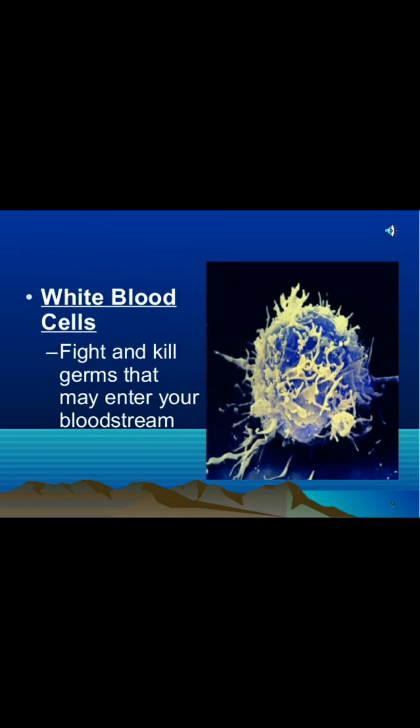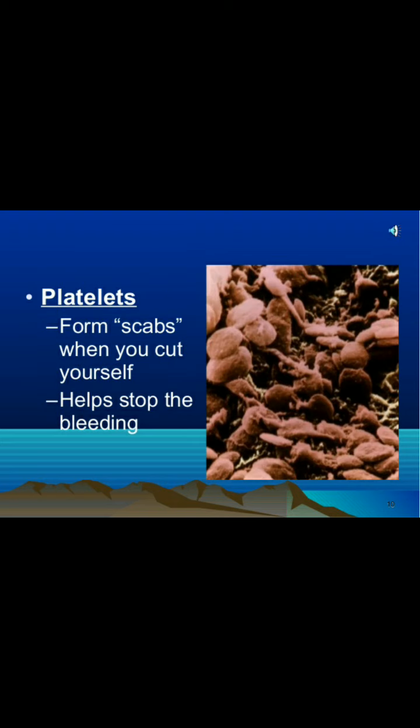Third one, white blood cells. They fight against the germs and kill them when they enter the bloodstream and the body. So we should have enough white blood cells, hence we will not fall sick easily. Platelets form scabs. When you cut yourself, like a finger or anywhere in our body, it helps to stop the bleeding. It helps to clot the blood. So one who has a very small amount of platelets, when they get cut, we cannot stop the bleeding.